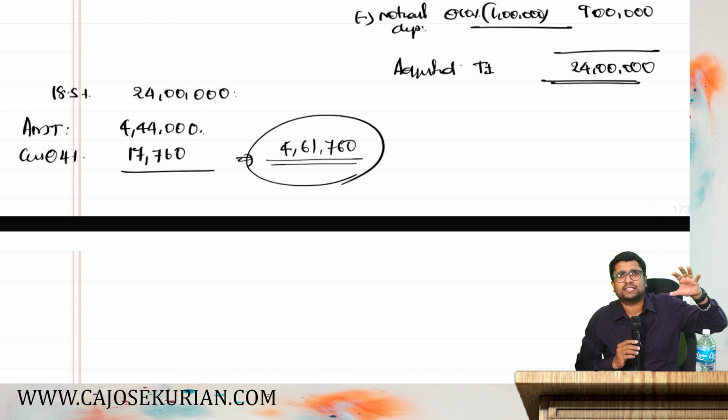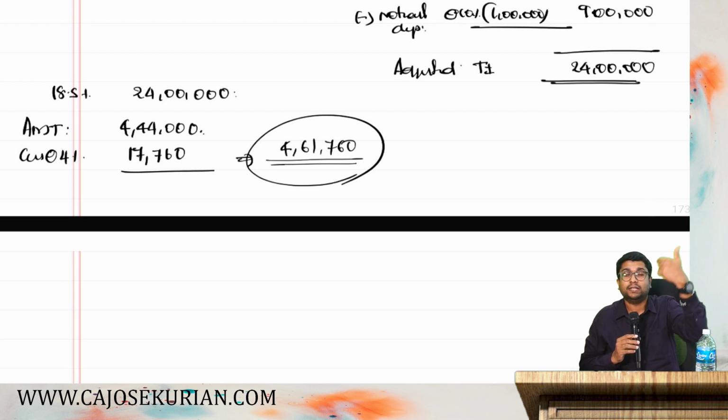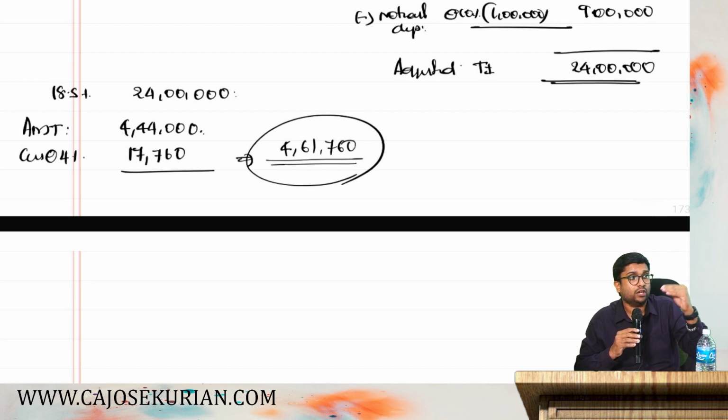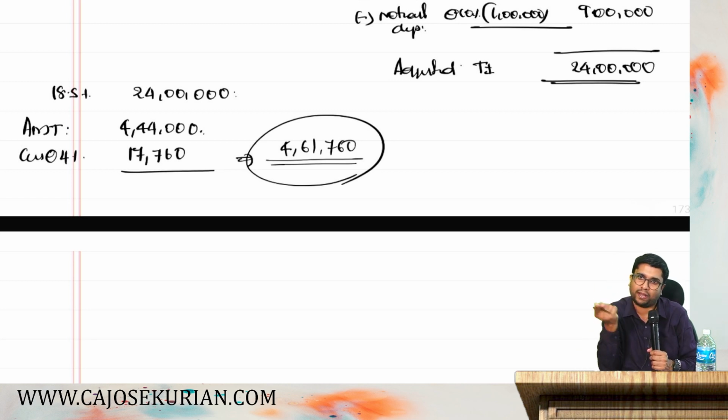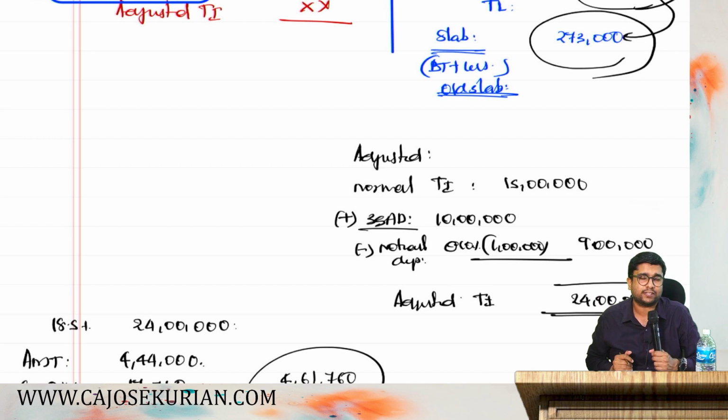How do you check whether there is surcharge or not? It depends upon the adjusted total income. If the adjusted total income of an individual exceeds 50 lakh, 10%. If it exceeds 1 crore, 15%. Exceeds 2 crore, 25%. Exceeds 5 crore, 37%. Depending upon the adjusted total income, you decide whether there is surcharge or not. If surcharge is there, then on that 18.5% basic tax, you apply the surcharge. Cess always has to be applied. Then compare both figures and you pay the higher amount as the final tax liability.